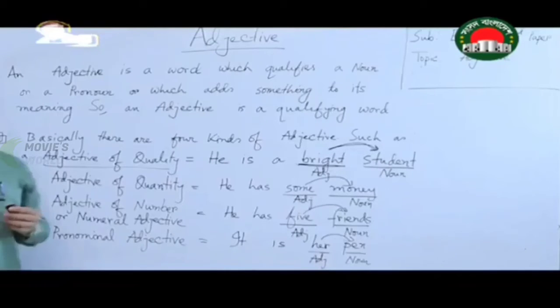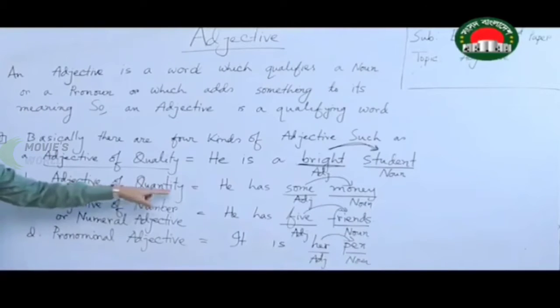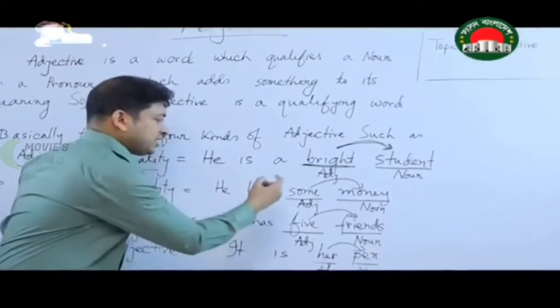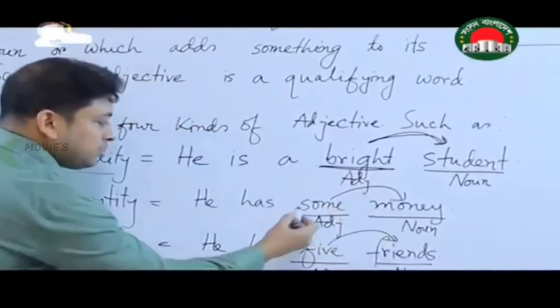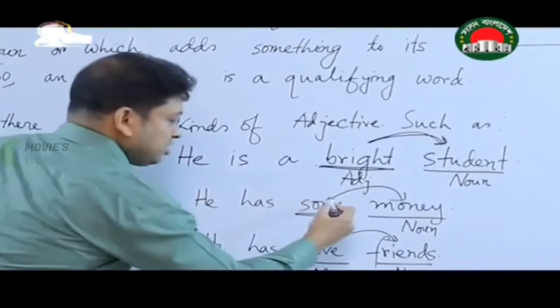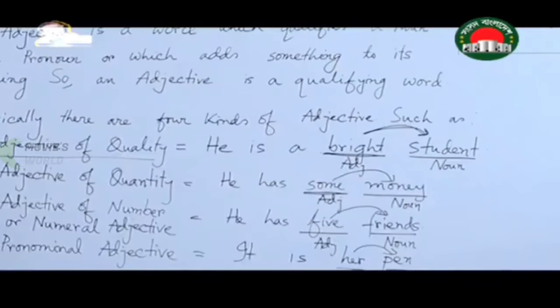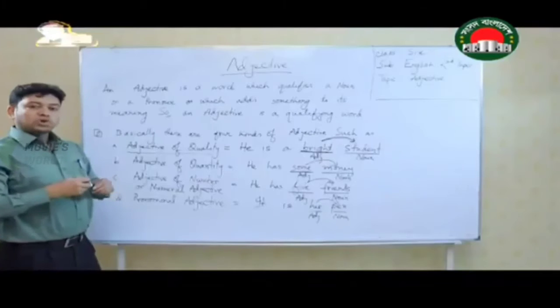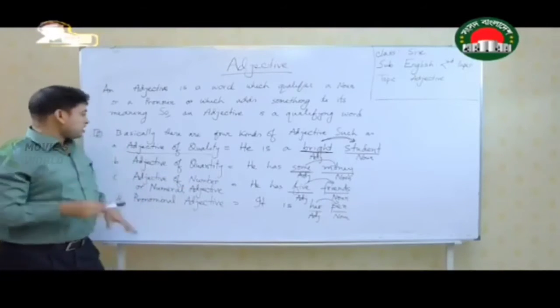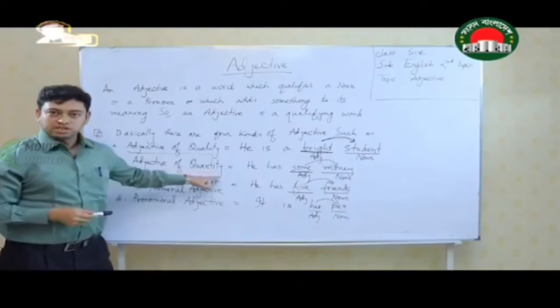This is the number one classification. And number two is adjective of quantity. Now, let's see the example. He has some money. Here the word some is an adjective. Why? Because it is qualifying the word money. Money is a noun. So we are talking about the quantity of a noun. That's why this is adjective of quantity.